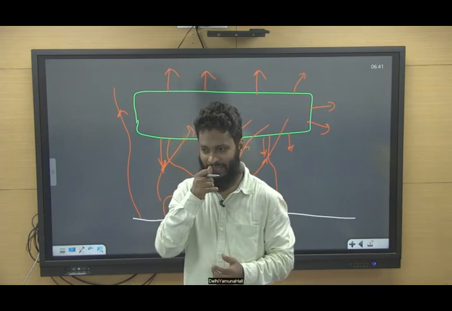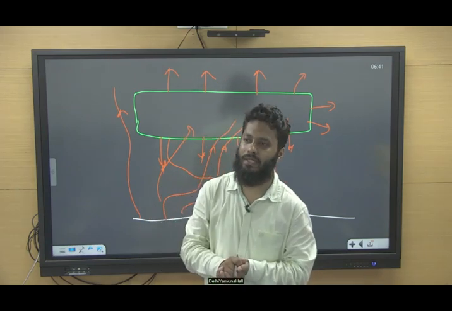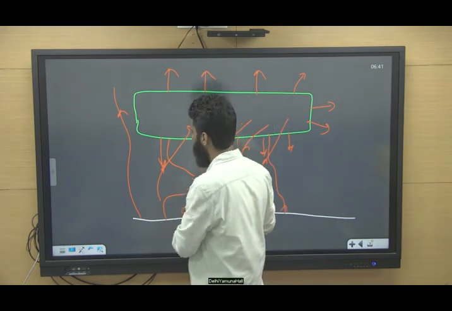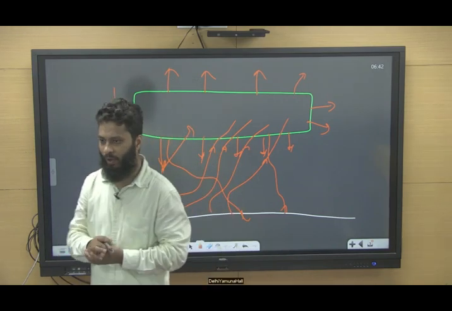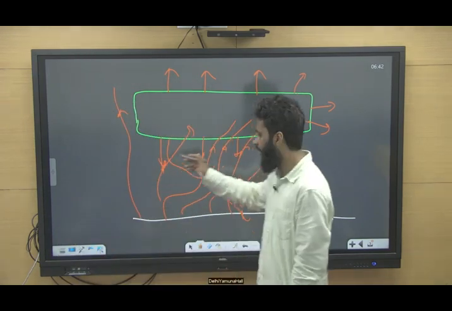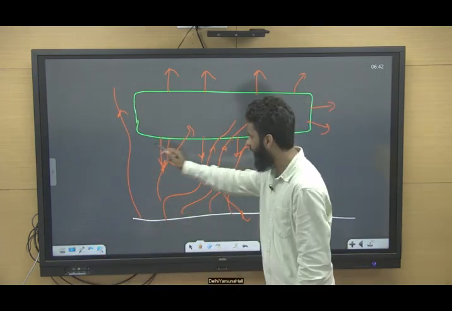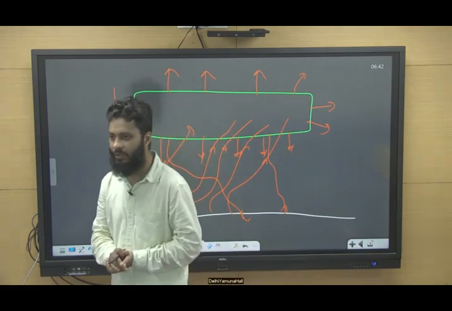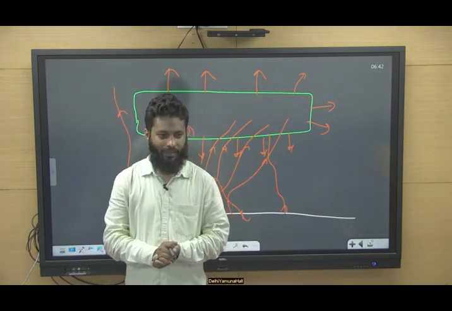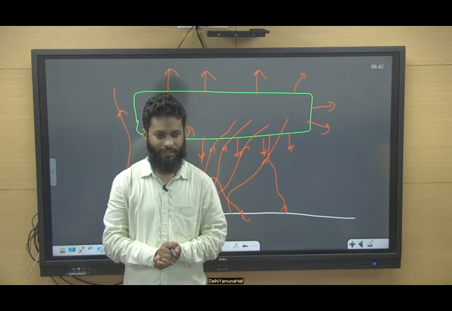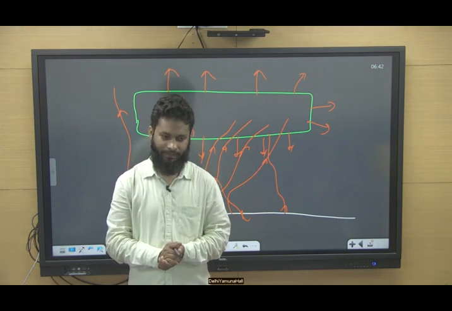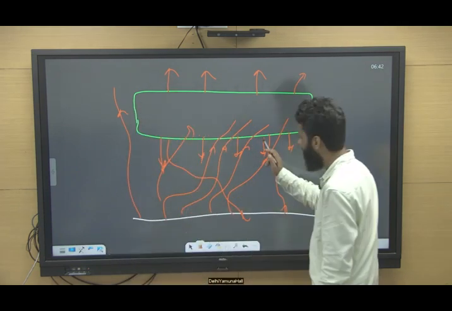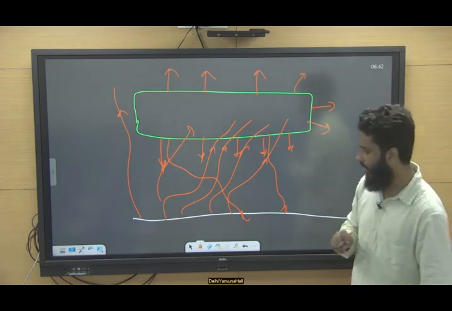This is how greenhouse gases impact global warming. The atmospheric temperature is being increased due to greenhouse gases. Understood? Fine. So this is the idea of greenhouse gases.